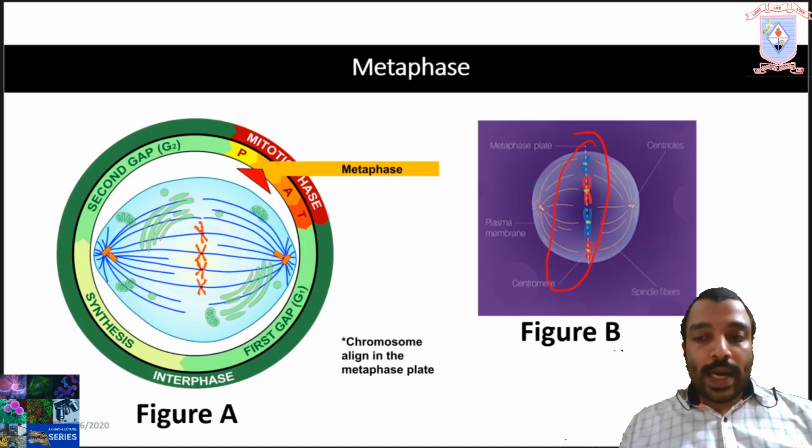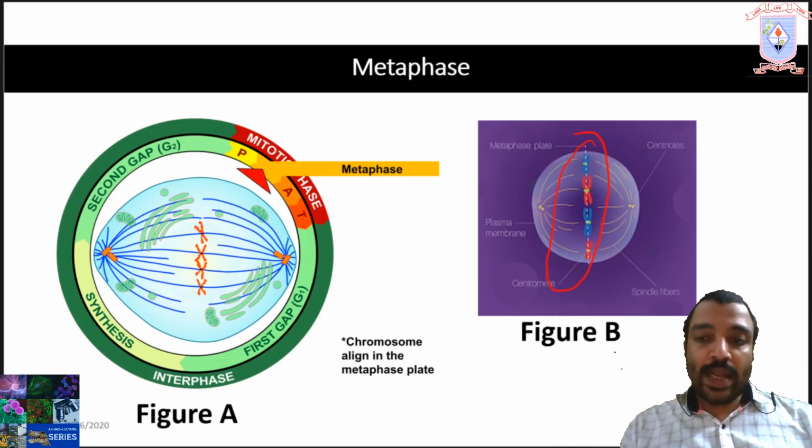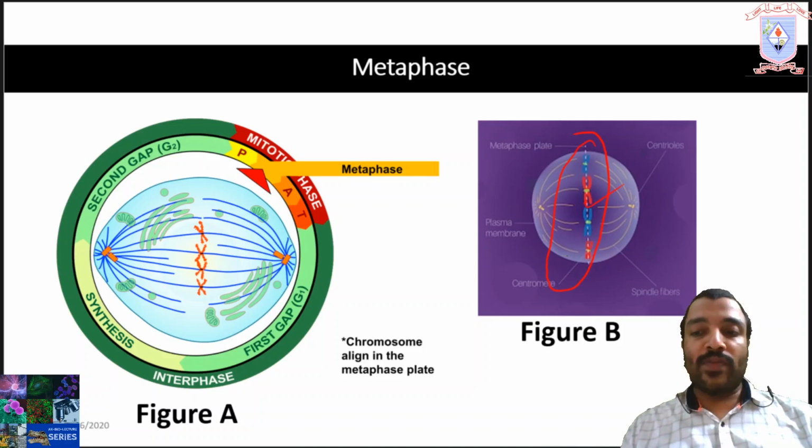So chromosomes condense and become distinguishable as they align in the center, that is the metaphase plate of the dividing cell.